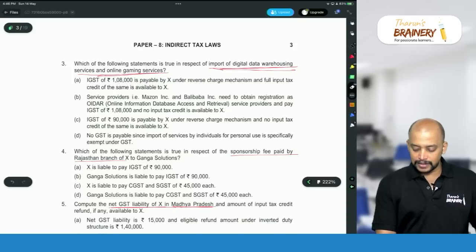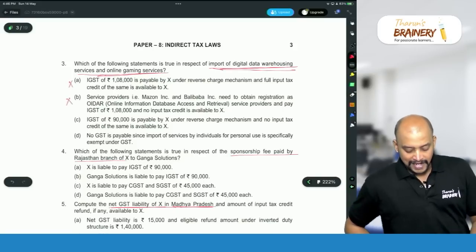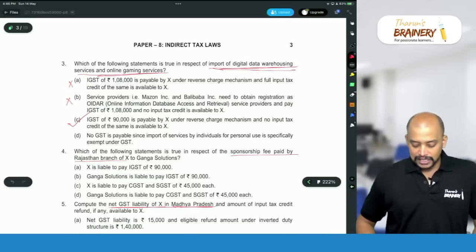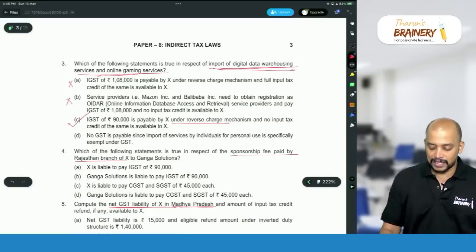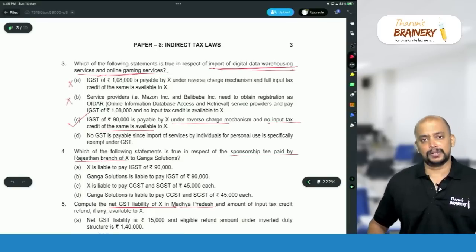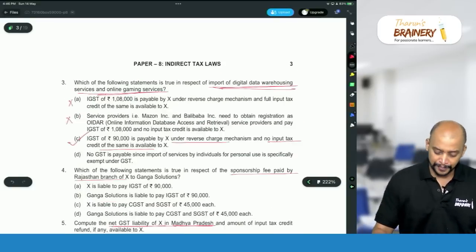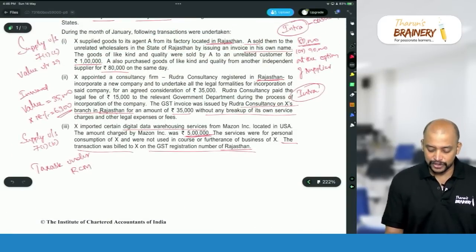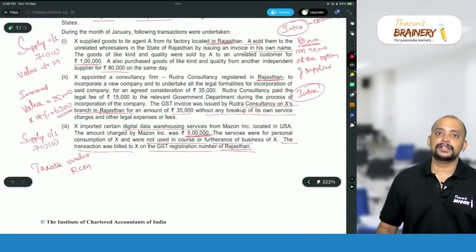Even B is also a wrong answer. 1,08,000 will not be there. 90,000 is the only correct option. The IGST of 90,000 is payable by X under RCM and no input tax credit of the same is available. Why is input tax credit not available? Because this digital data warehousing is not in the course or furtherance of business, but for the personal purpose of the person.